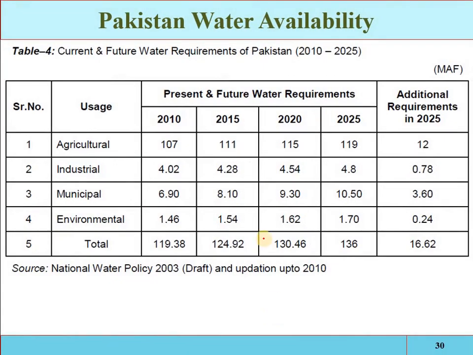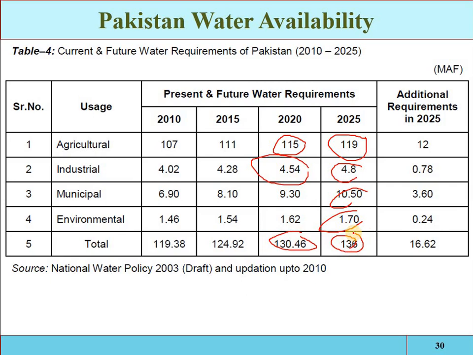Pakistan water availability, current and future water requirement. These are the statistics. Presently, in 2020, our agricultural requirement is 115, but in 2025 that will be 119, because more food will be required, so we will be growing more area, so more water will be required for agricultural purposes. Also the industrial, municipal and environmental requirements are increasing. So overall, if currently 130 million acre feet is required, in 2025 136 million acre feet will be required.